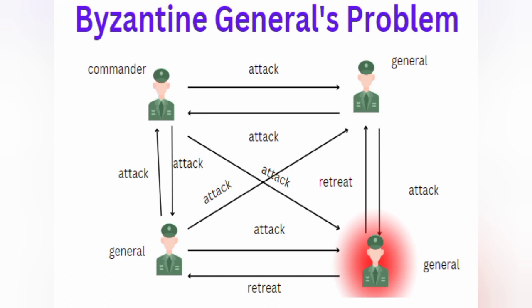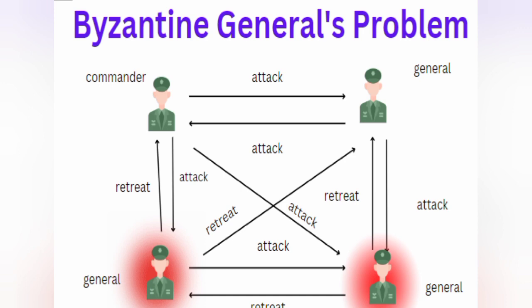That's why, to solve this Byzantine Generals Problem, each general will consider the message with the majority. Here a general is getting 2 attack messages and 1 retreat message. Similarly, this general is getting 2 attack messages and 1 retreat message. So he will consider the majority, that is attack, and all the generals will attack the city at once and they will win the city.